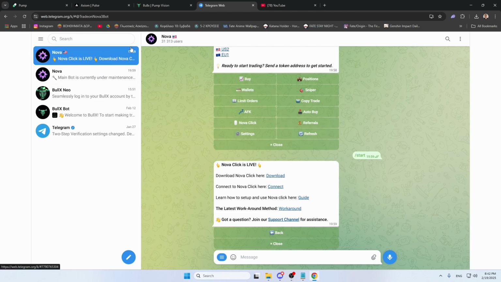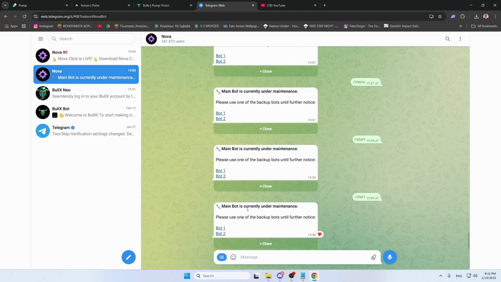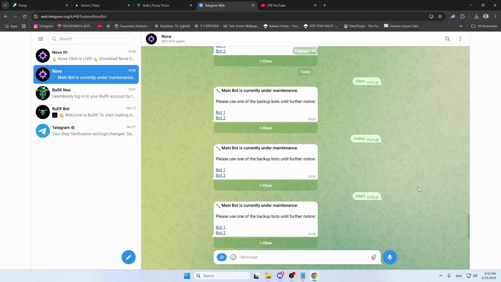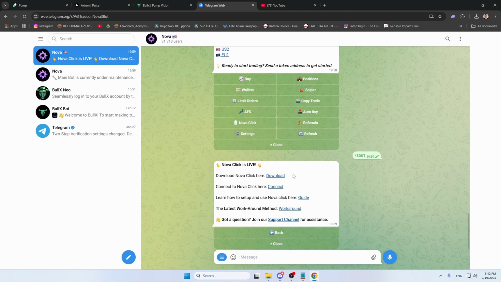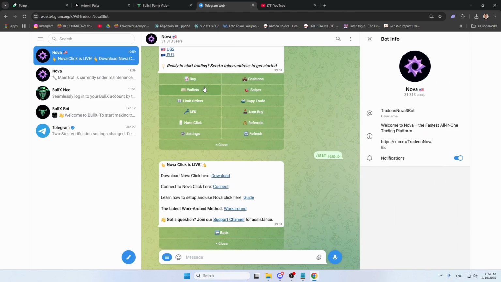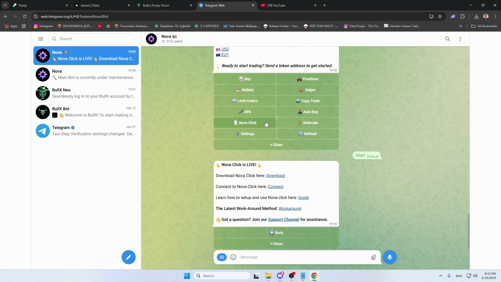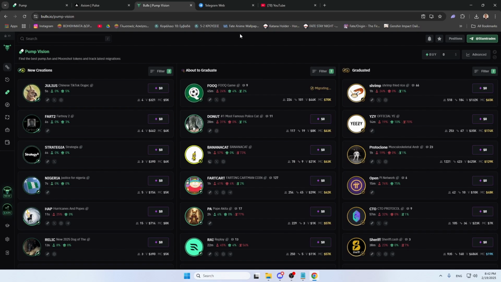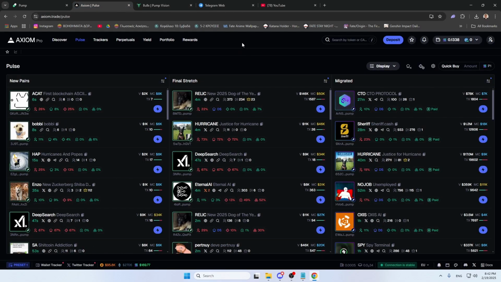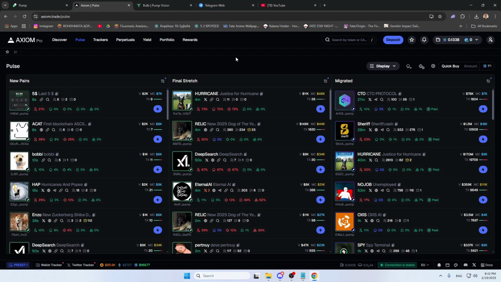Now, you are gonna ask, what's Nova? Nova, the main bot, is currently under maintenance, it's getting updated again. It's getting updated really often, and now you can use a secondary. Nova is a trading bot. It's fairly new as well, and if you search Nova out there, don't trust me on this, okay? Everything I say, don't trust me. You can search Axiom Pro. You can search Nova bot. You can search everything yourself and then find out. Nova bot is probably the fastest bot out there you can use, right?